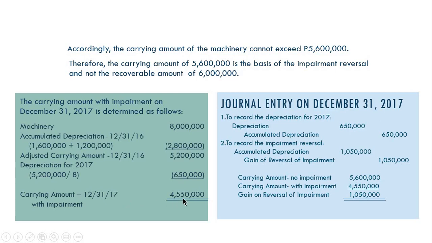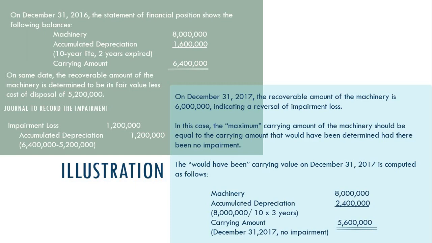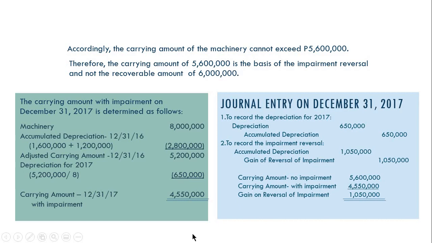4,550,000. Di ba, ingon man ta nga iyahang recoverable amount is 6 million. Pero dapat, di siya mag-exceed sa 5.6 million. So, pasabot, atong recoverable amount is 5.6 million. Mauna atong i-compare sa 4,550,000 to get the impairment reversal. Okay? So, to record the depreciation for 2017 muna, as computed at 650,000. So, ito yon na entry.